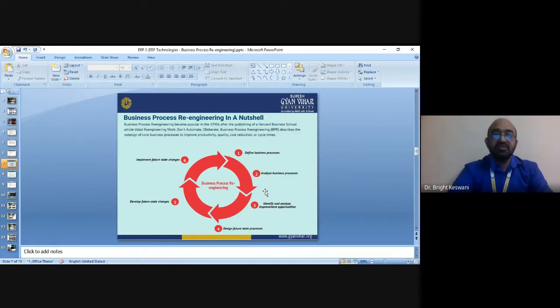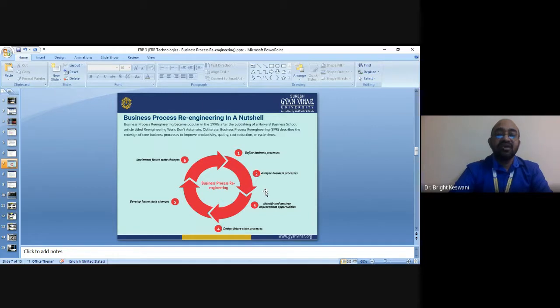Second is objective, designed to provide a competitive edge to implement market-driven strategies. So define the objective. Third step, integration. It integrates all business processes together. Then technology is the next component, you can say. It uses technology to redesign business processes.